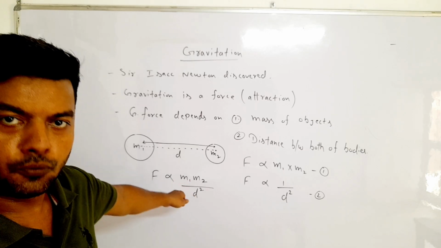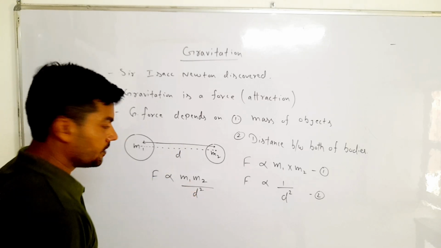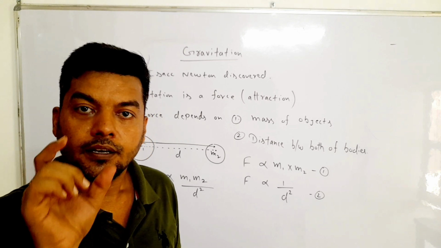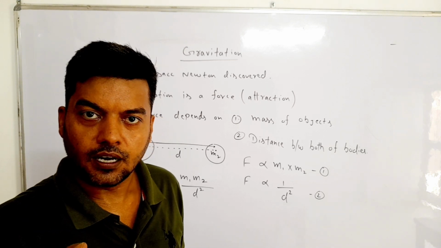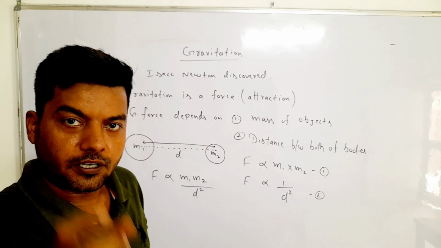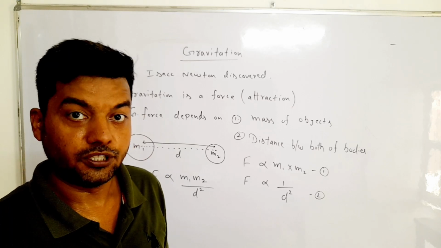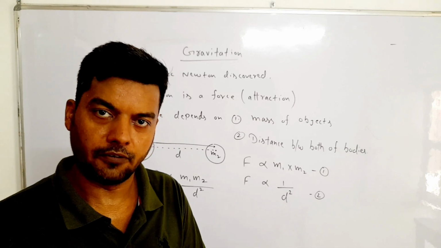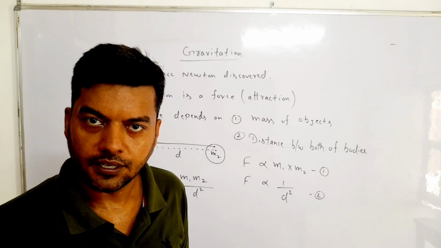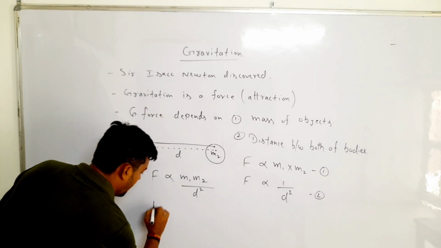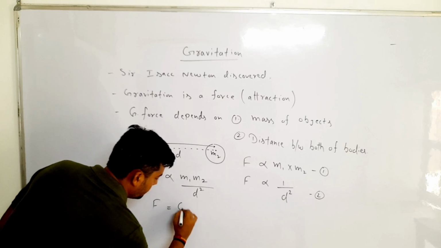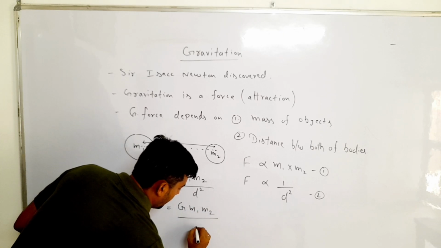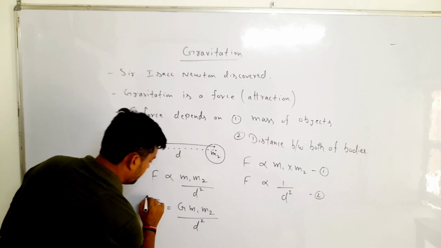If I want to remove the sign of proportionality, then I have to use a constant, and that constant is known as capital G, the universal gravitational constant. G is equal to 6.67 into 10 to the power minus 11 Newton meter square upon kg square. So F is equal to G m1 m2 upon d square.